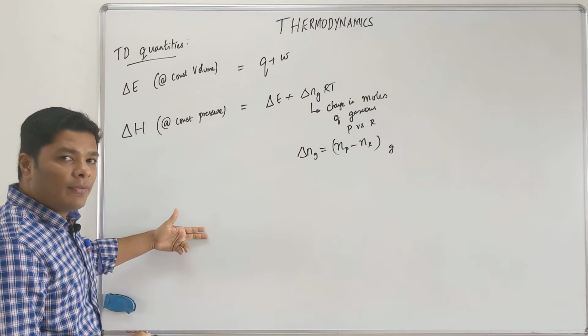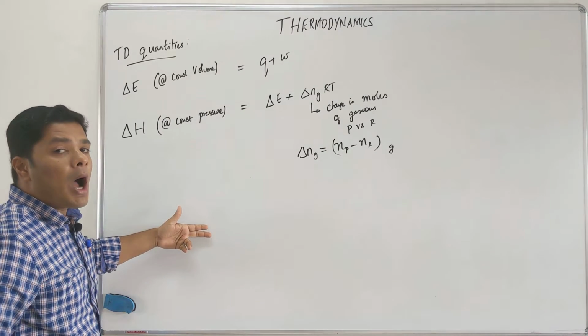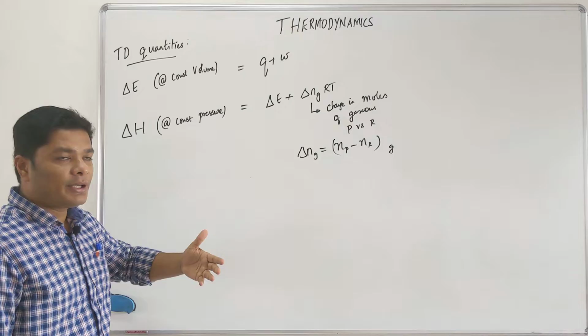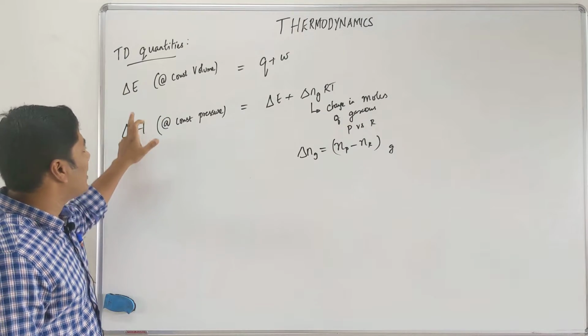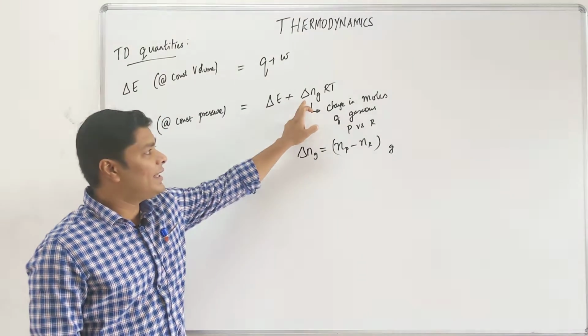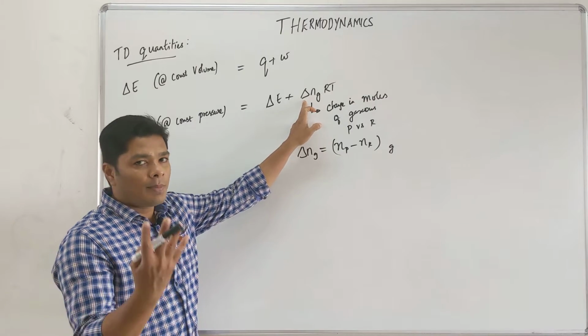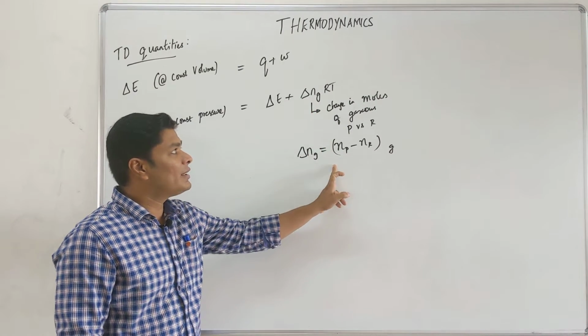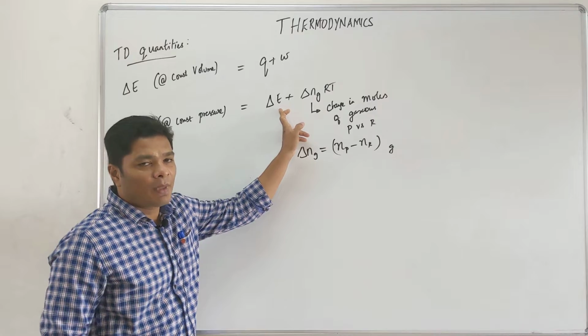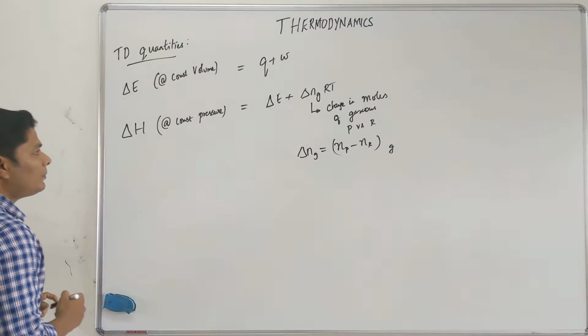Now they will give examples, and after 4 examples they can ask you, among the 4, for which option delta E and delta H are same. Delta E and delta H are same when delta Ng is 0. So in the 4 options you just need to look at delta Ng and know for which it is 0, that's all. That's all they'll ask you. One of the easiest questions.